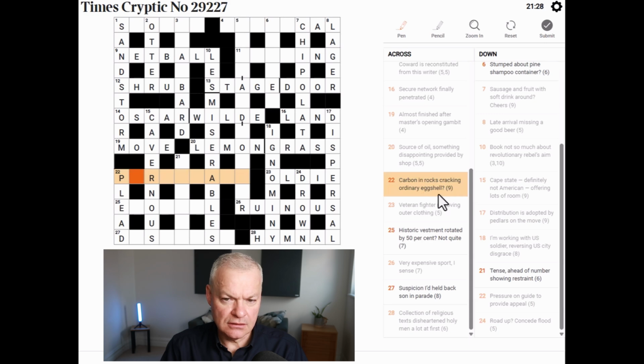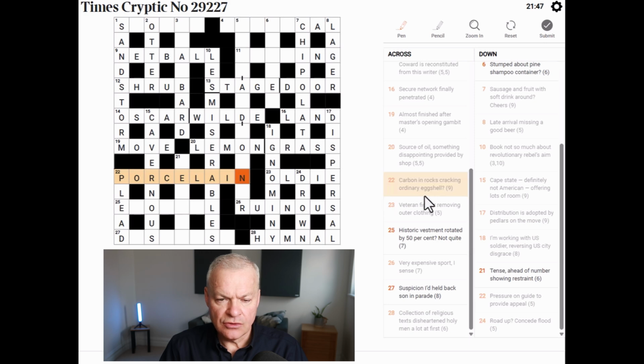Definition, likely to be eggshell. I wonder if this is porcelain. So, carbon could be C, the chemical symbol.